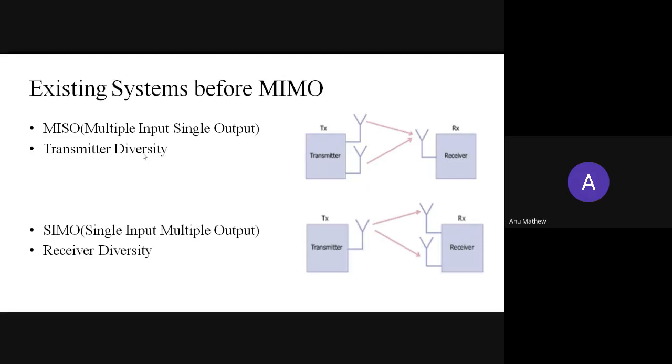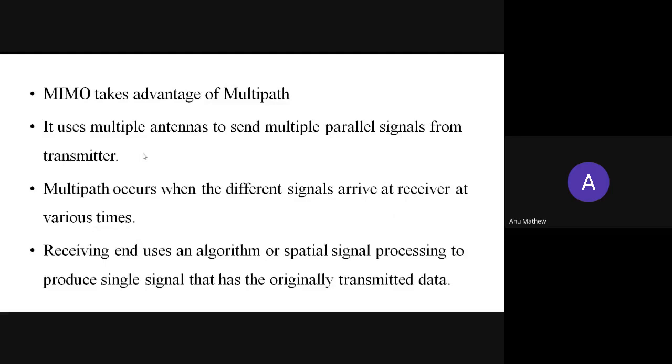So in a MISO system, they are using many antennas in the transmitter section, so it is known as transmitter diversity. In a SIMO system, that is single input, multiple output, multiple antennas are used in the receiver section, so it is known as receiver diversity. Okay. Now, the MIMO system. In MIMO, we take advantage of multipath propagation.